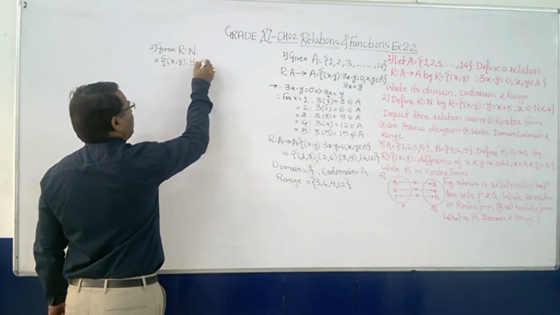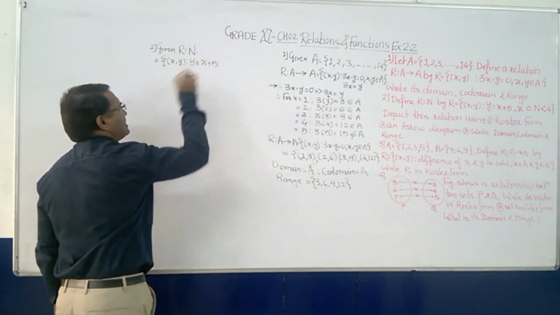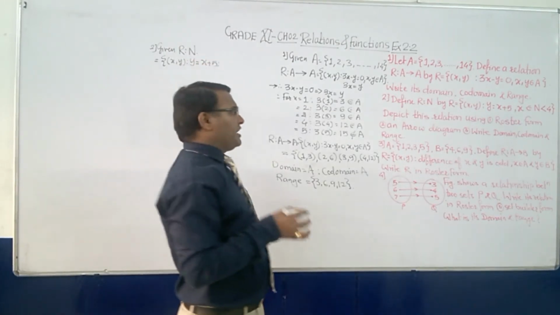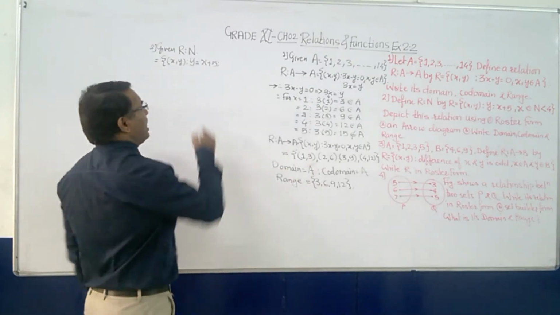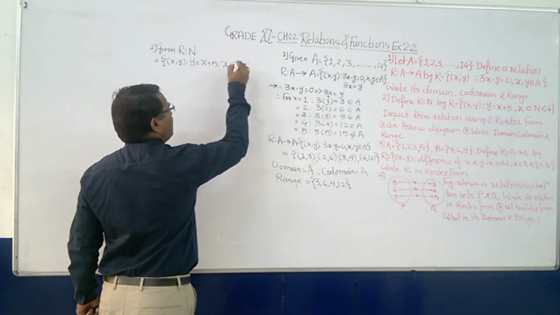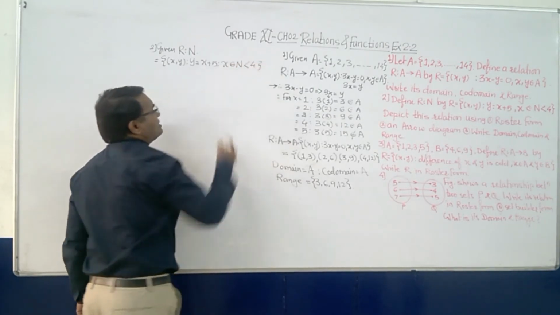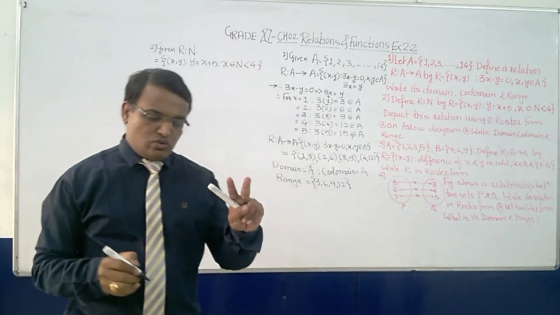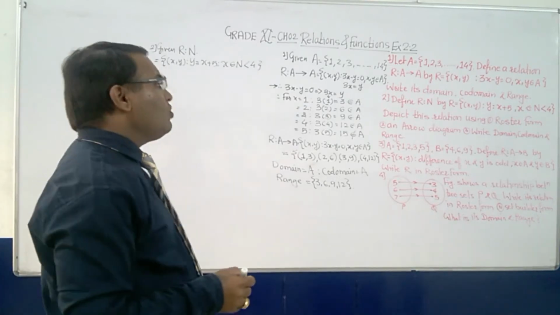Y means second element. How can you get the second element? X plus 5, adding 5 to the first element, and x belongs to N, which is less than 4. Means natural numbers 1, 2 and 3. Only 3 numbers you are going to take.